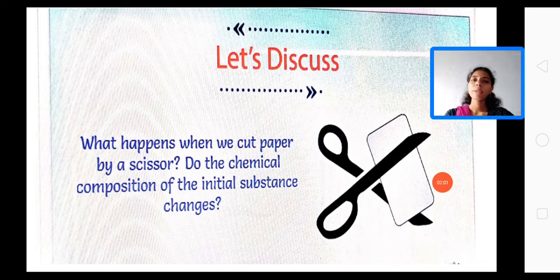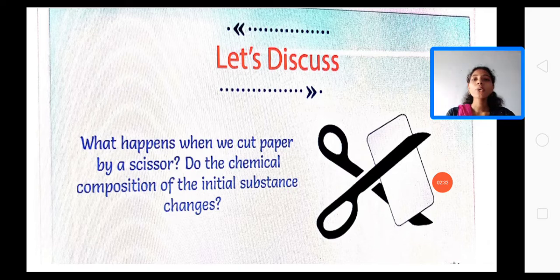We can say simply, when we cut a paper, we get two pieces of paper, right? When we cut further and further, we get small pieces of paper. Here, the chemical composition of the substance does not change. The initial substance changes from one piece to many pieces. The form is changed from a big piece of paper to small pieces of paper.